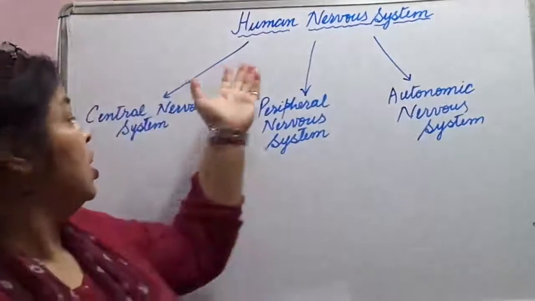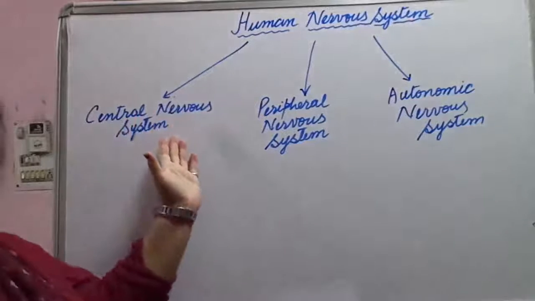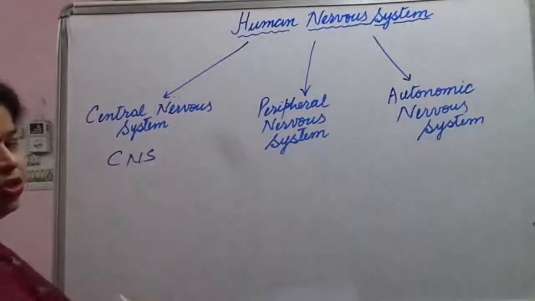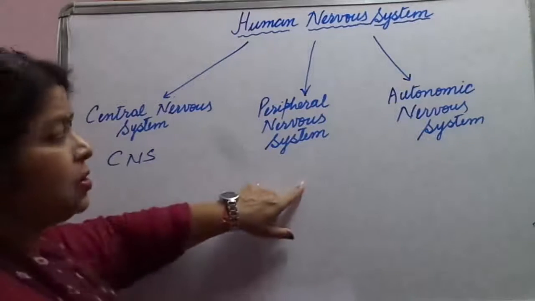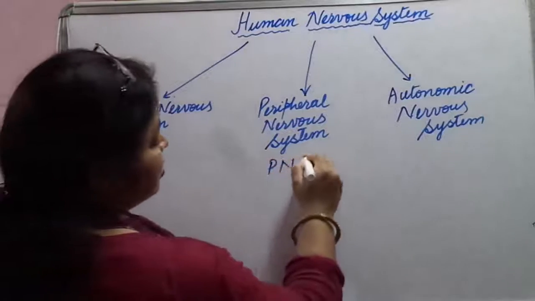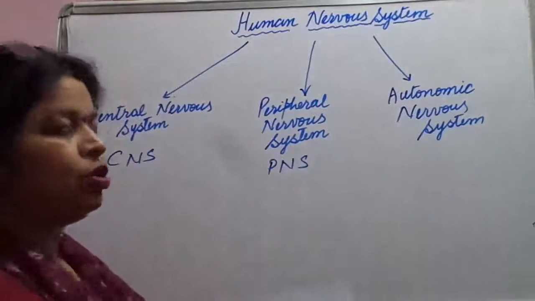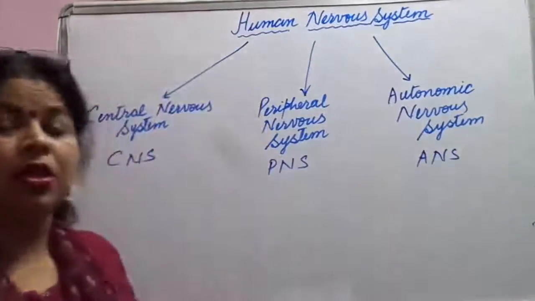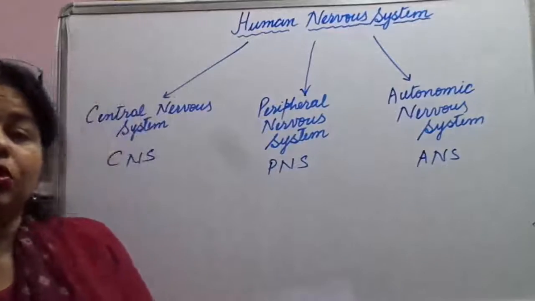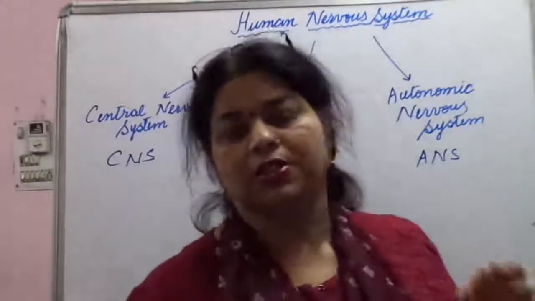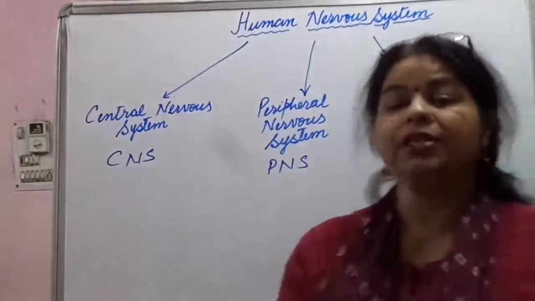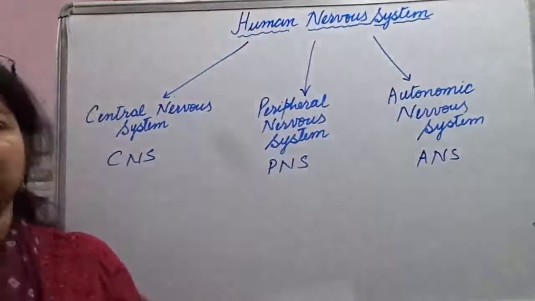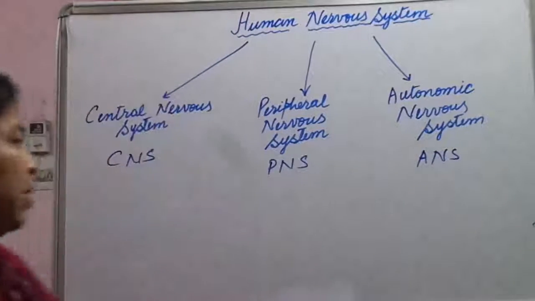Let us see. It is made up of three parts: central nervous system, or we call it CNS in short, then peripheral nervous system called PNS, and the third one is autonomic nervous system called ANS. Okay. So what do they relate to? Let us see. The central nervous system, as the name suggests, consists of the coordinating centers of the body, that is brain and spinal cord.